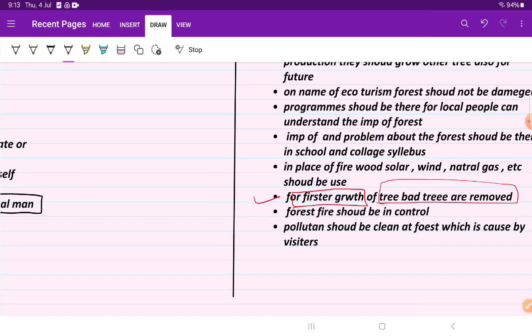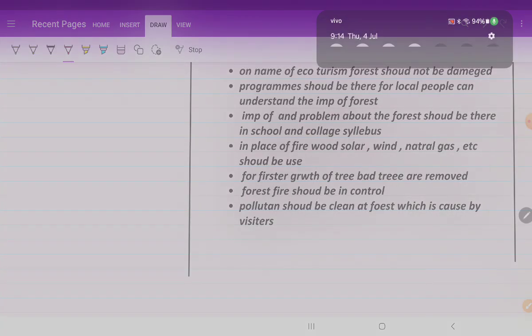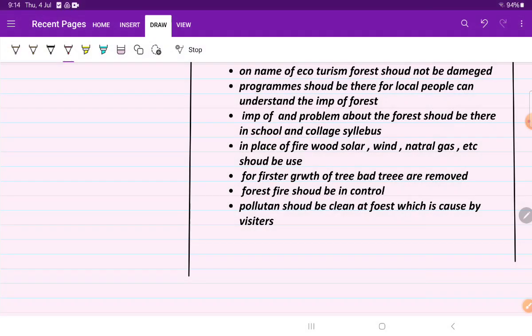So they have to leave that friend for their future growth. As they leave that fifth friend for their development and growth, here also the government should remove the decomposed or unusable trees from the forest for the faster growth of the trees.